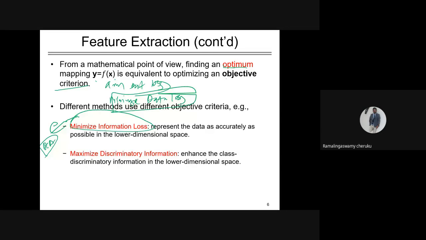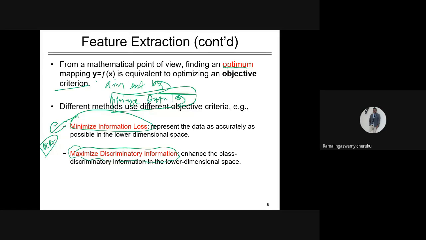There is another way we can use. We can find a transformative function or an objective function that will maximize the discriminatory information. This information will allow us to discriminate the classes, to enhance the class discriminating information in the lower dimensional space. Either you go with the minimization problem or the maximization problem, as far as the optimization problem is concerned.